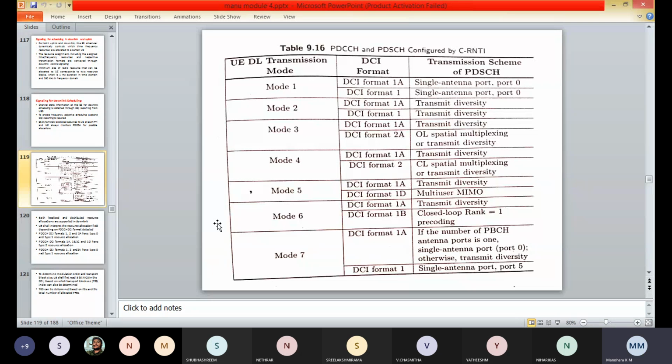That is, if a physical downlink control channel with DCI format 0 is detected in subframe N, which is intended for the user, it will adjust the corresponding physical uplink shared channel transmission in subframe N+4 accordingly.